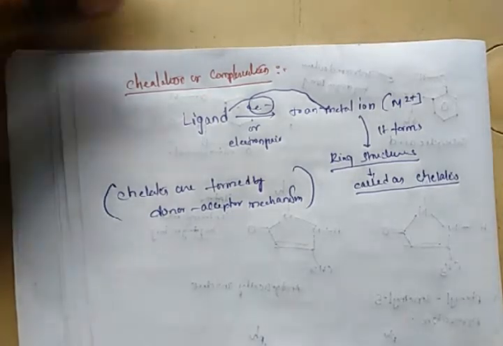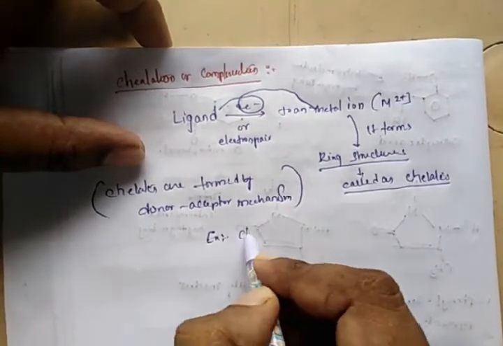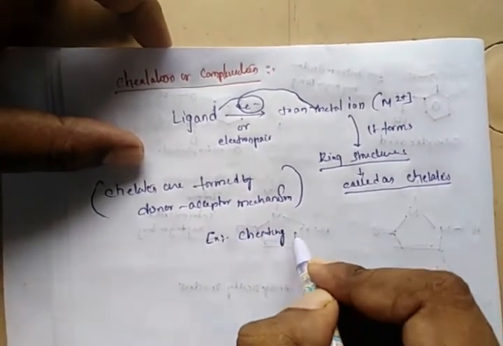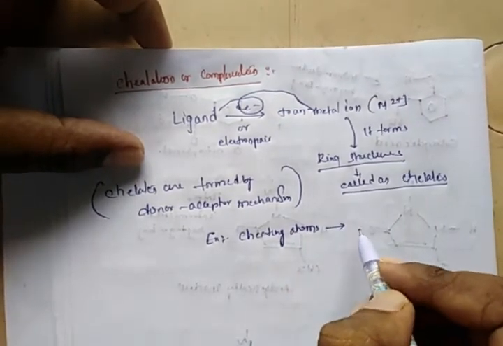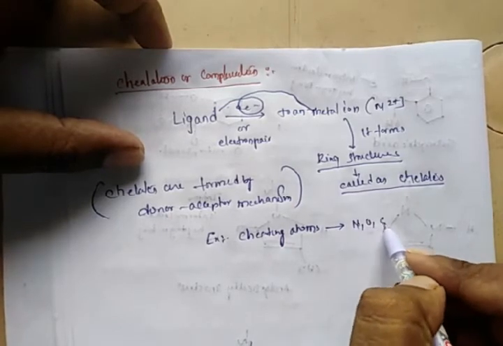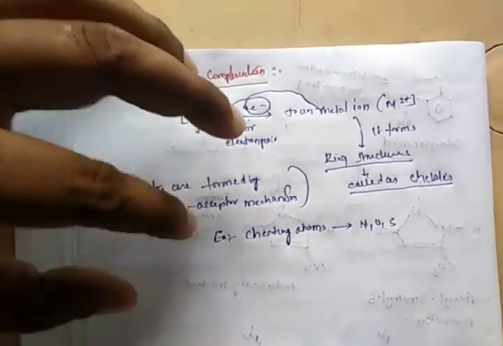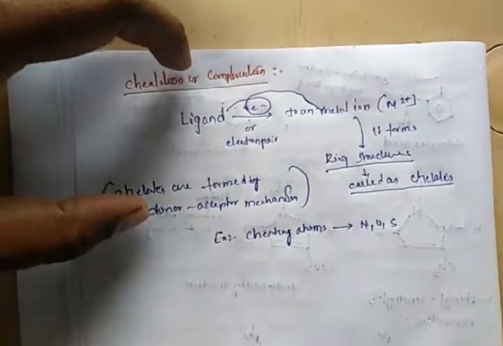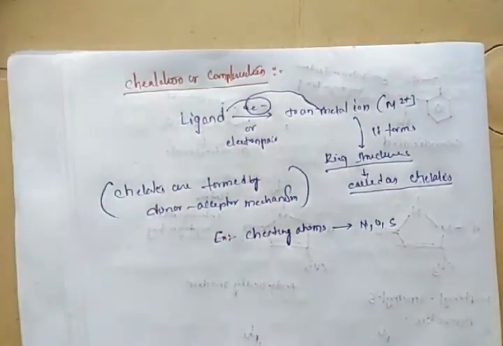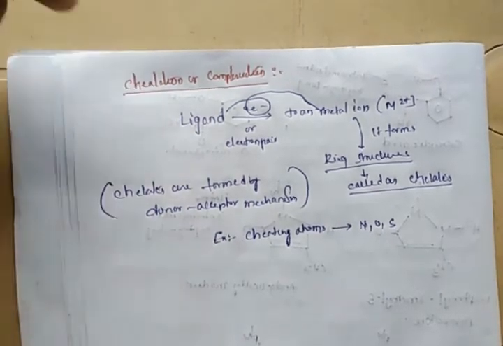The best examples of atoms that have an ability to donate their pair of electrons, the chelating atoms in drug molecules, are generally nitrogen, oxygen and sulfur. These atoms can donate their pair of electrons to metal ions and form a ring structure. The ring structures are called chelates.